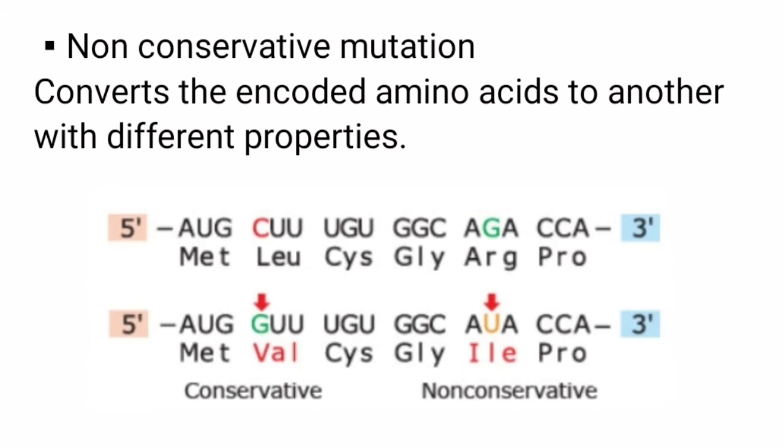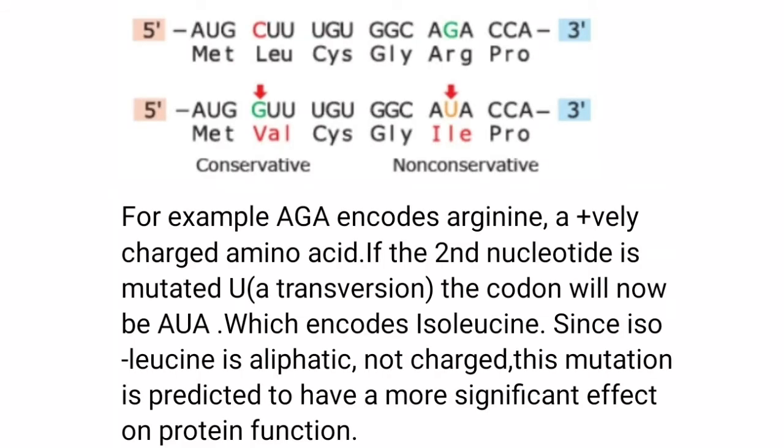A non-conservative mutation converts the encoded amino acid to another with different properties. For example, AGA encodes arginine, a positively charged amino acid. If the second nucleotide is mutated to U, the codon will now be AUA, which encodes isoleucine. Since isoleucine is aliphatic, not charged, this mutation is predicted to have a more significant effect on protein function.